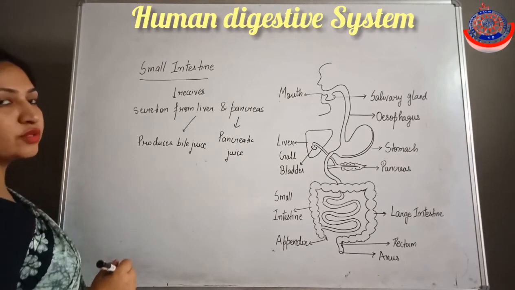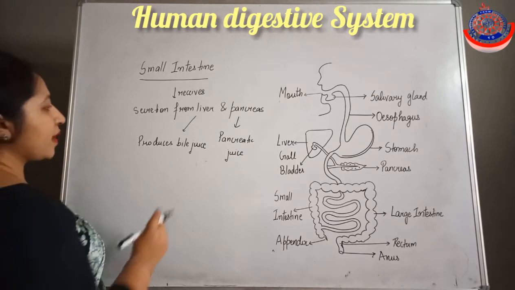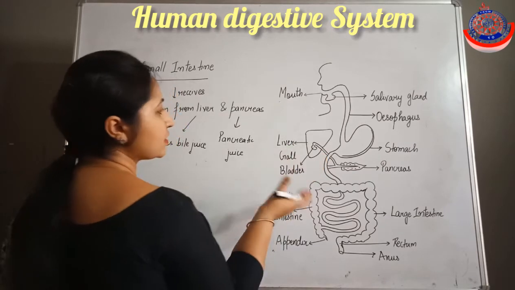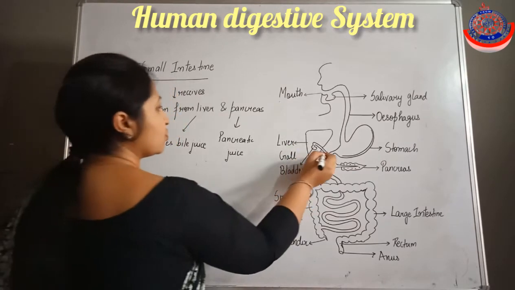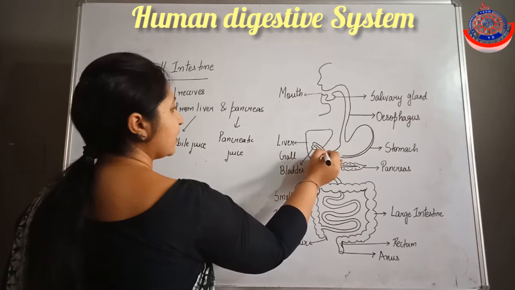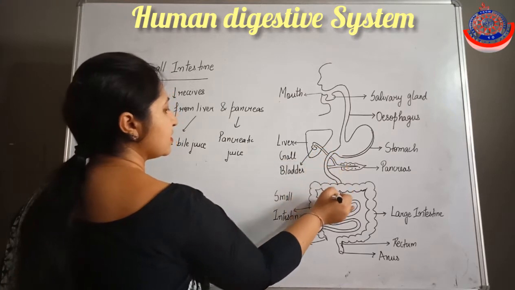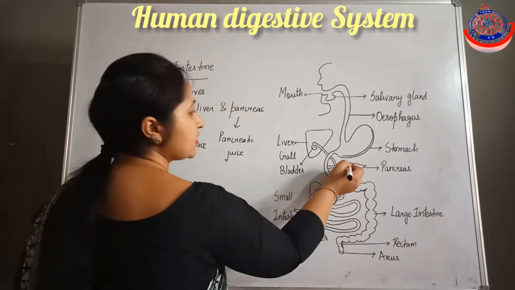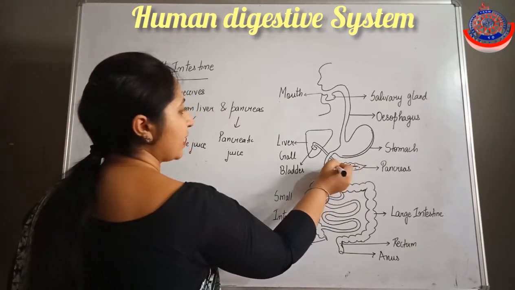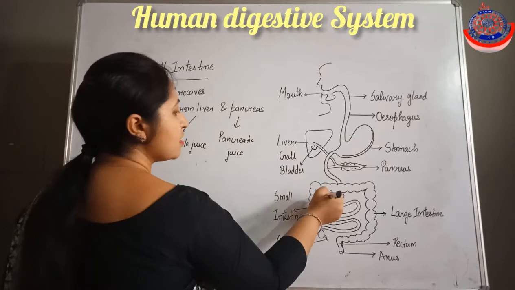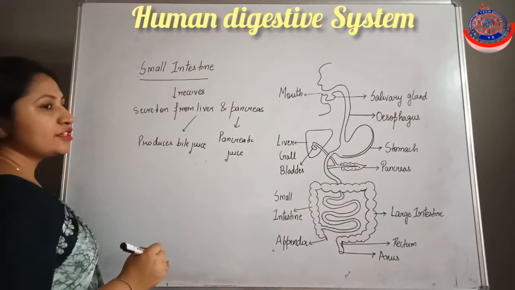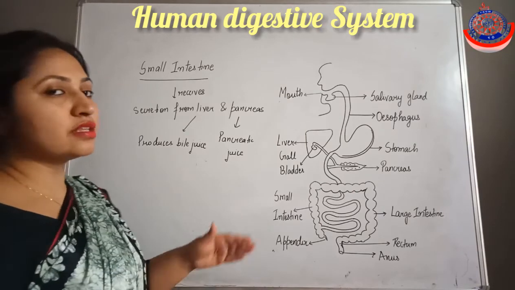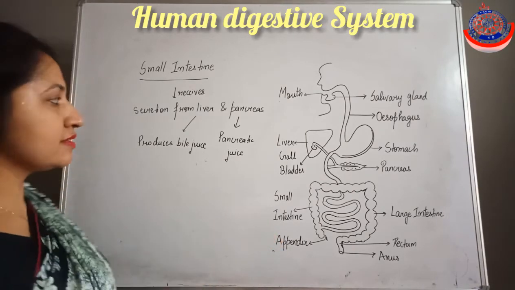Bile juice is stored in the gallbladder for some time, and then through the bile duct it will come in the small intestine region. And pancreatic juice comes through the pancreatic duct into the small intestine region. It means these secretions will show their action in the small intestine region.